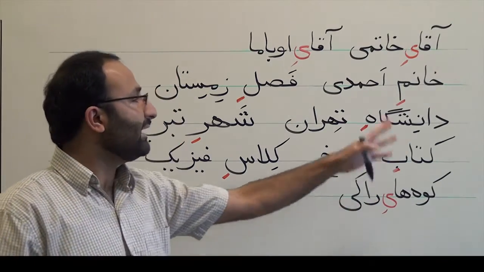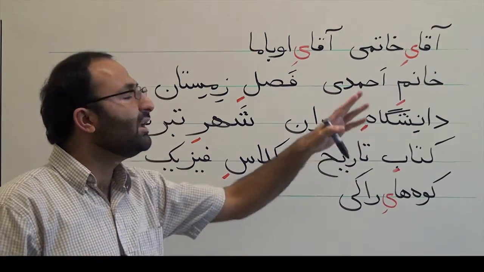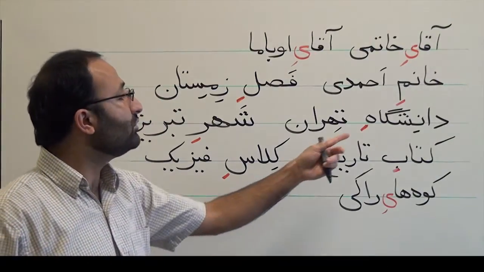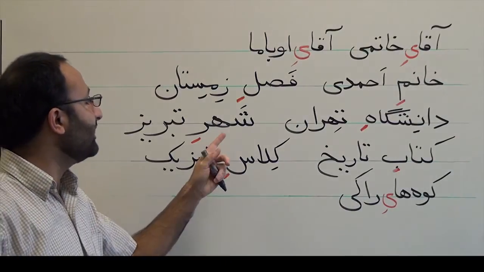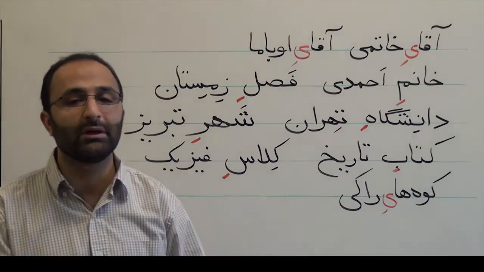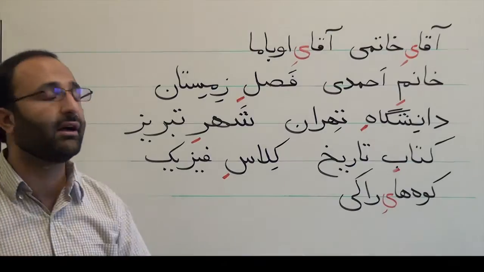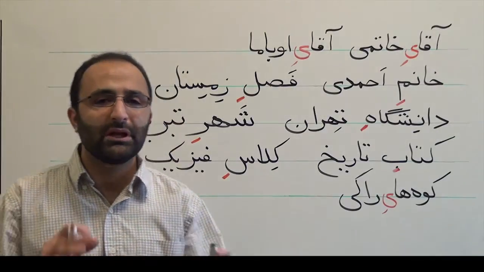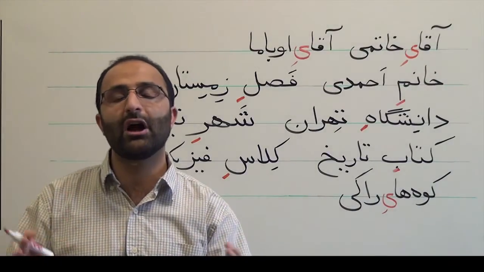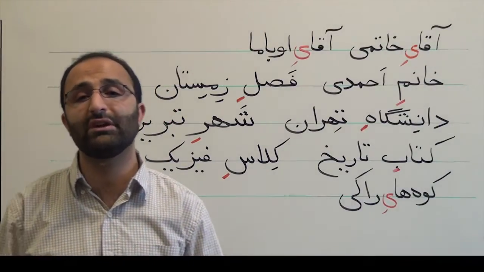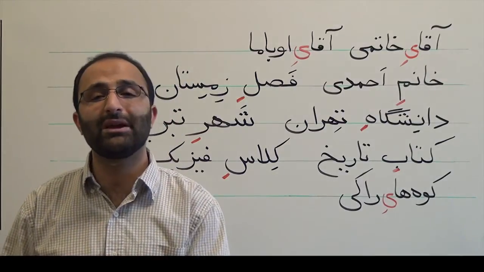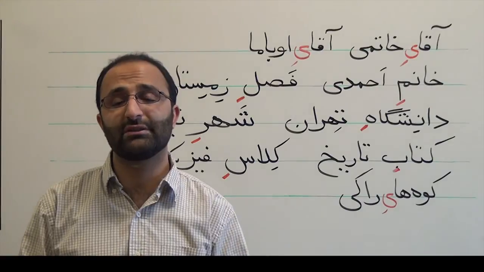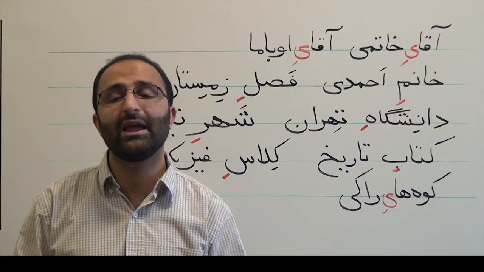Now, because we have talked about this, you can have a combination of naming and adjectival. For example, you can say شهر تبریز خوب, a good city of Tabriz, or کلاس فیزیک bad. It's possible to have a combination of different usages of ezafe, but it is important to remember that ezafe has those three functions: possessive, naming, and adjectival.